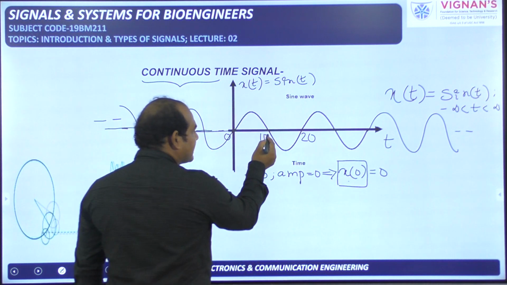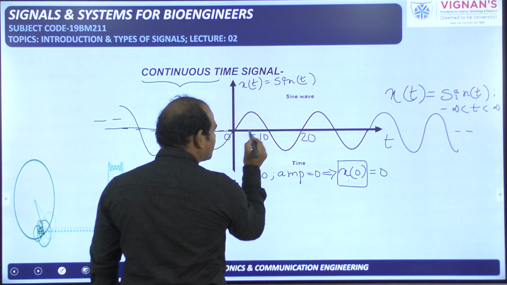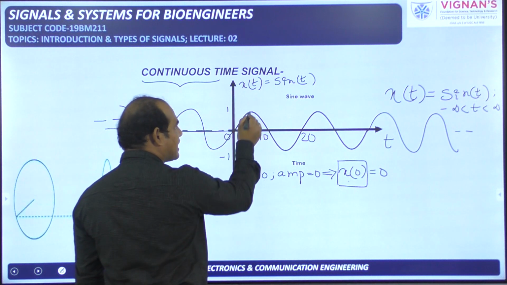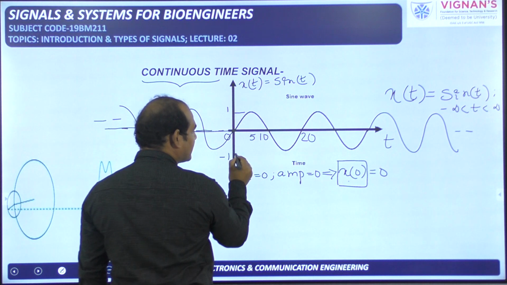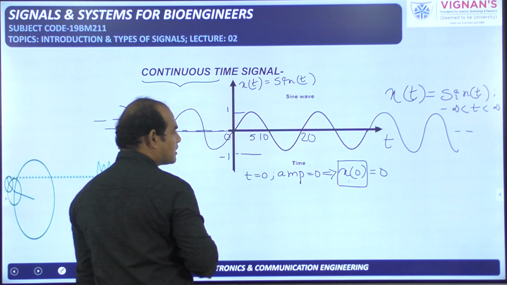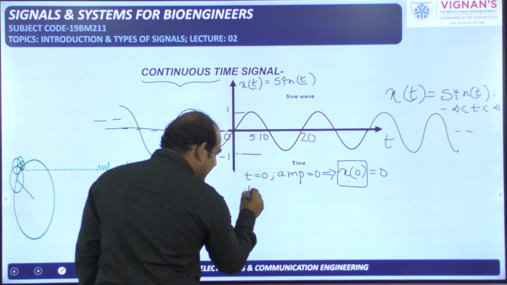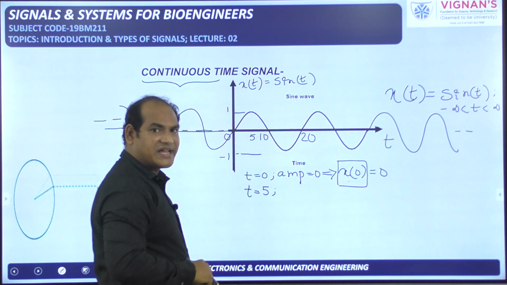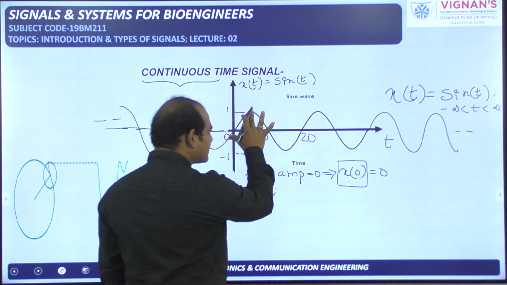Next, here 10 is there, which means here 5 is in between these two, and here plus 1 is the amplitude, here minus 1 is the amplitude. Peak amplitude is plus 1, and here the negative peak amplitude is minus 1. So next I am asking about at t is equal to 5 seconds, what is the amplitude of the signal?